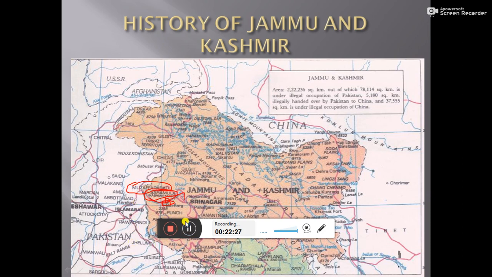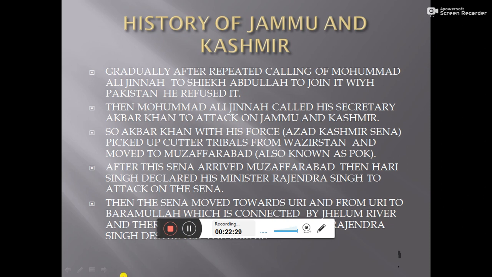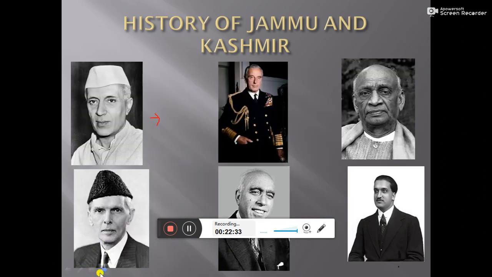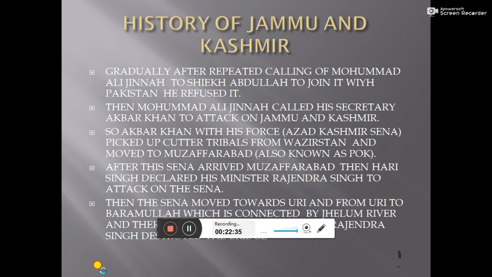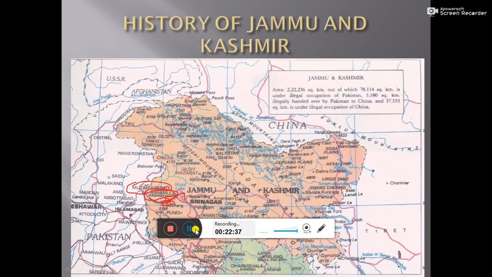But Hari Singh was totally afraid. He was not quite interested in joining with India. Afterwards Hari Singh did not give any importance to that. He thought they would not be able to cross that bridge.